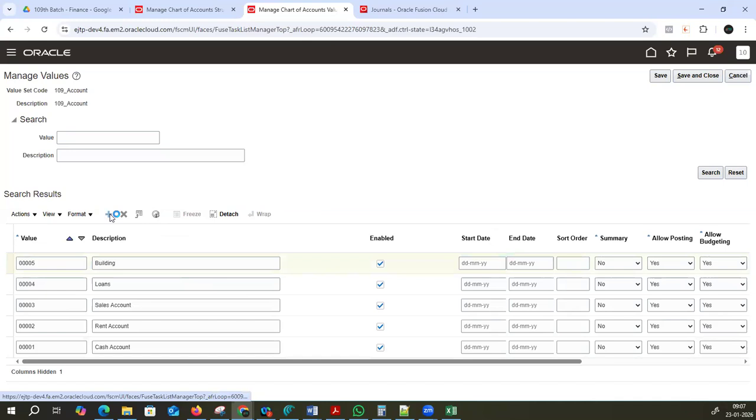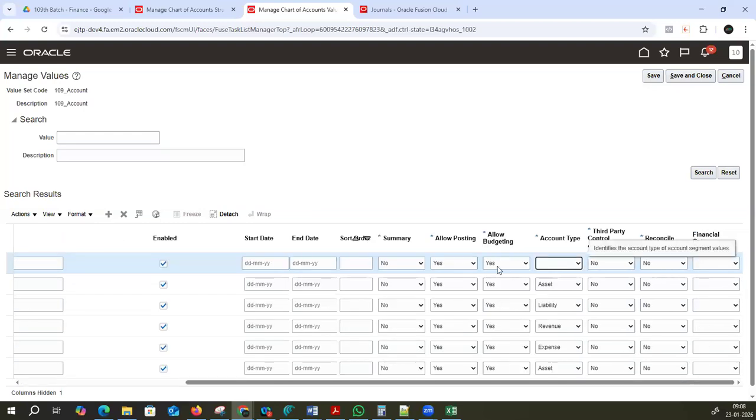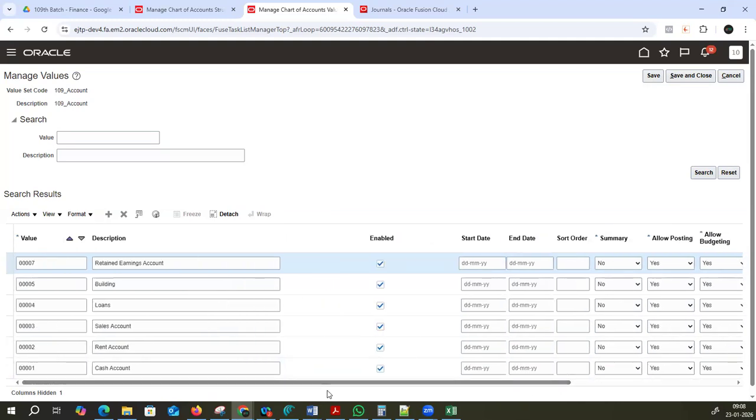Okay. Next, finally, one more account I will give you. This is called the retained earnings account. Why we use this retained earnings account is that it is part of your account type of owner's equity. This is used during the year-end closure process.